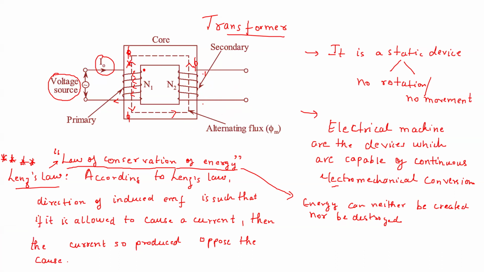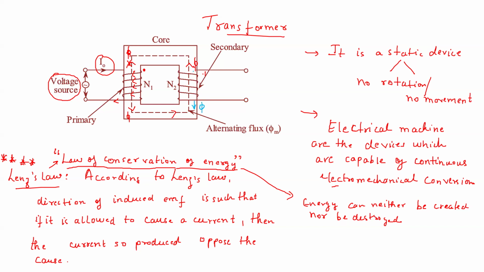So how we will find this out? We will start with the cause. What will be the cause of the EMF induced in the secondary winding? It will be this flux, which is flowing in this path. Whatever current will flow in the secondary winding, that should induce the flux in the opposite direction. So in which direction the flux will be induced due to the secondary winding voltage? It will be in the downward direction as per Lenz's law.